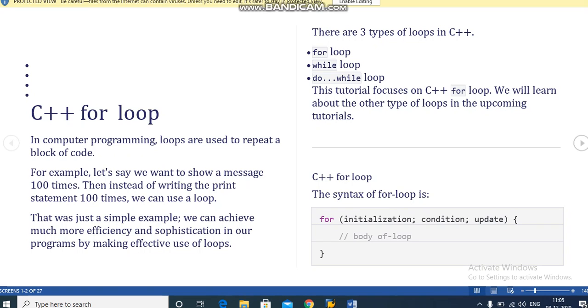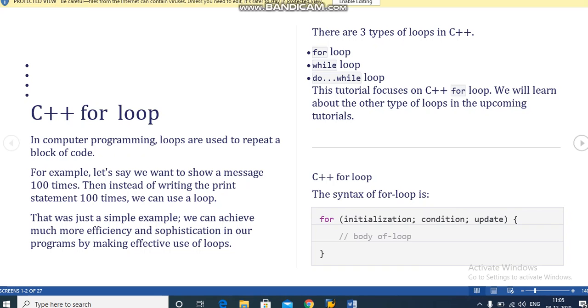Good afternoon, students. Today's topic is the C++ for loop. In computer programming, loops are used to repeat a block of code. It means if you want to repeat your program one or more times, then please use a looping statement, that is, for loop, while loop, do while loop.